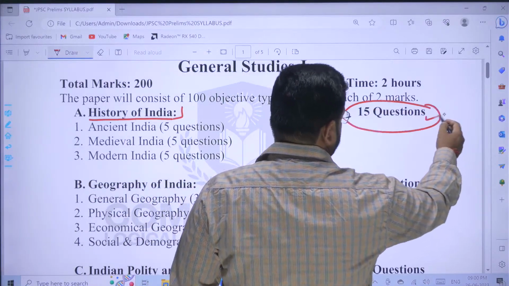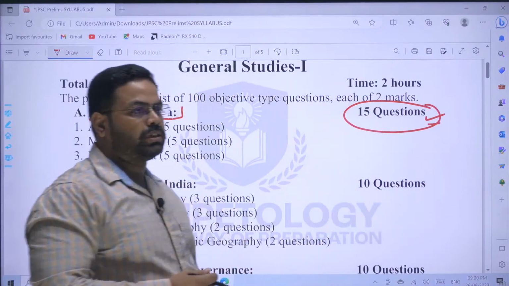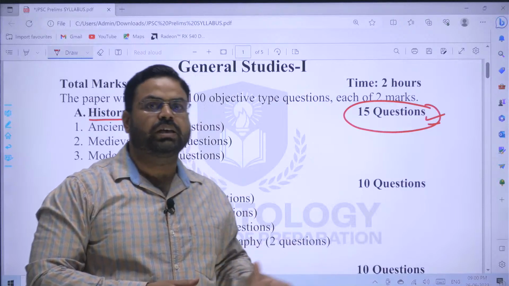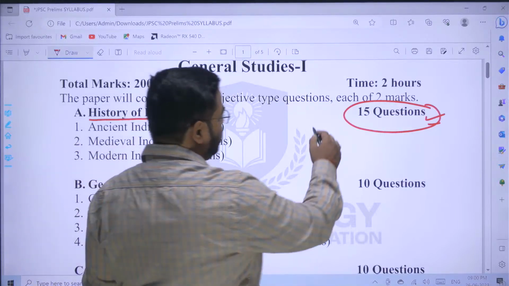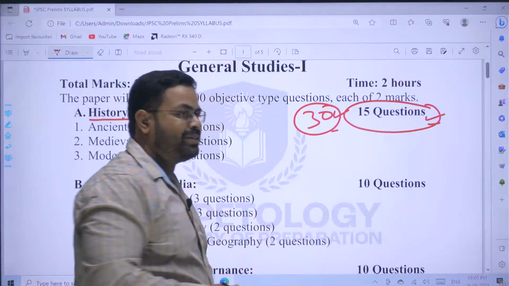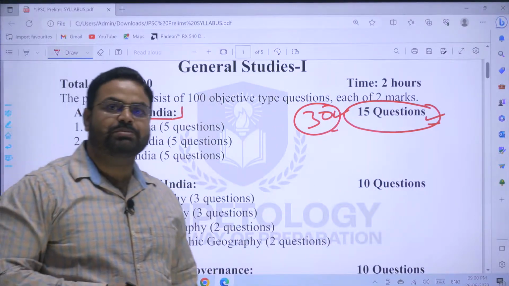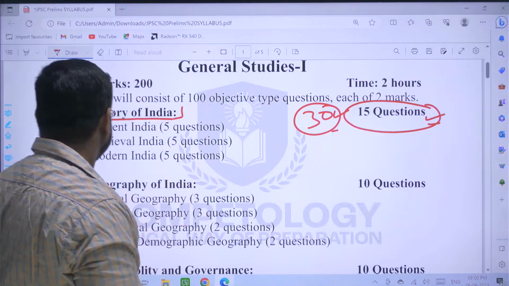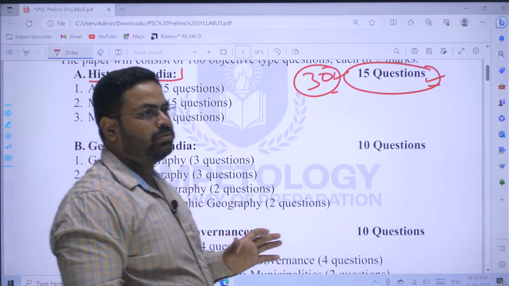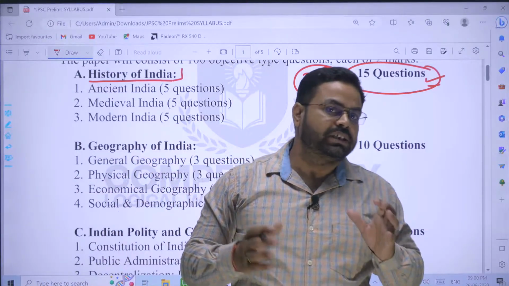Each question is of 2 marks. So the weightage for the history portion is quite high, and exactly 30 marks of questions will be asked from the history portion. Next is the bifurcation, the subdivision of history itself.